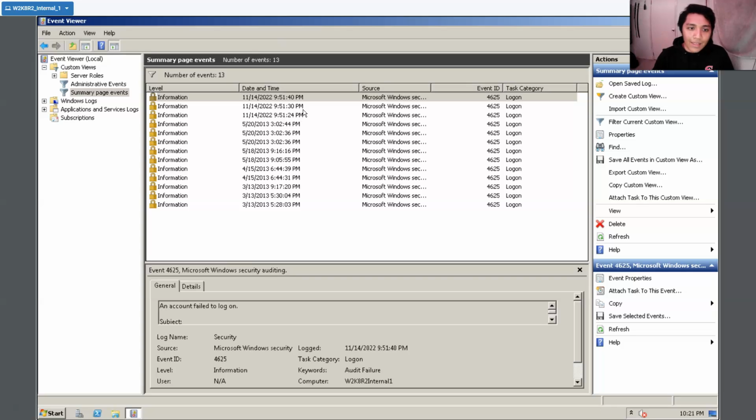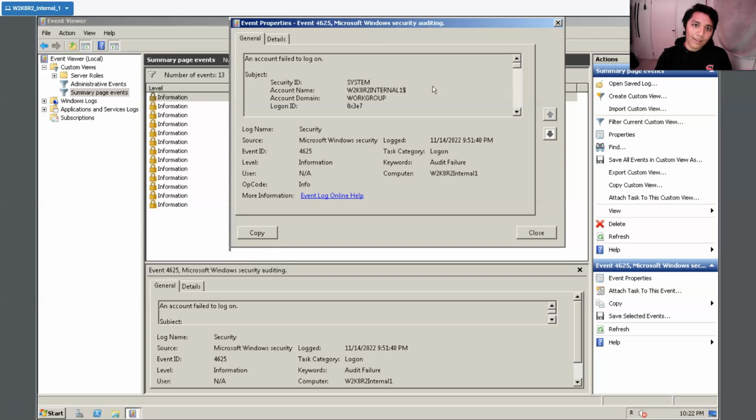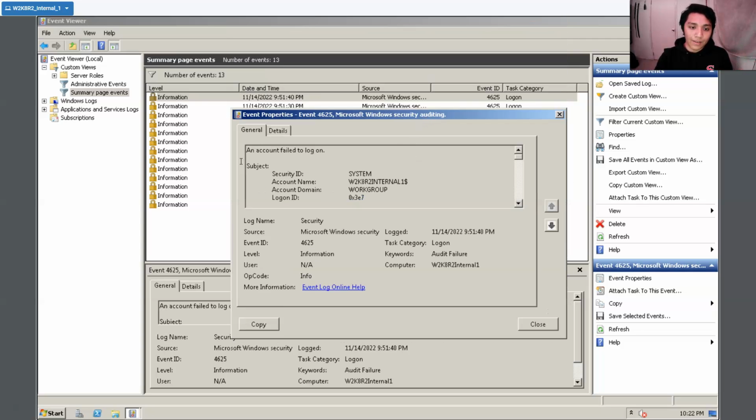It shows here at 9:51, which is about 30 minutes ago, I was unsuccessful in logging in to the computer. So we're going to click the most recent one, which is 51:40. Quite a time ago, since it's been around 30 minutes. We double click, and it heads into the properties of the certain monitor event. You can see the login name, security, source Microsoft Windows security auditing, the ID, and information on what type of level it is.